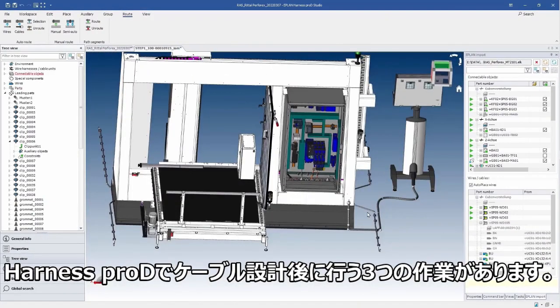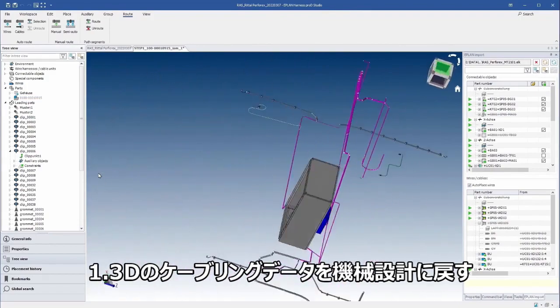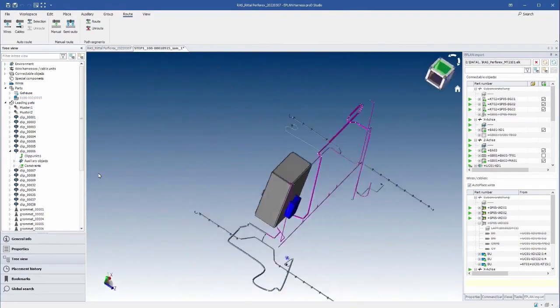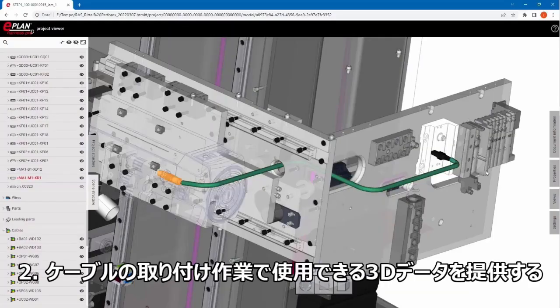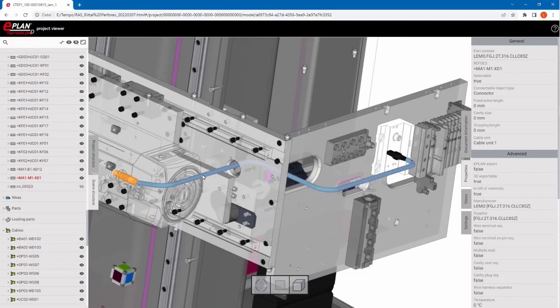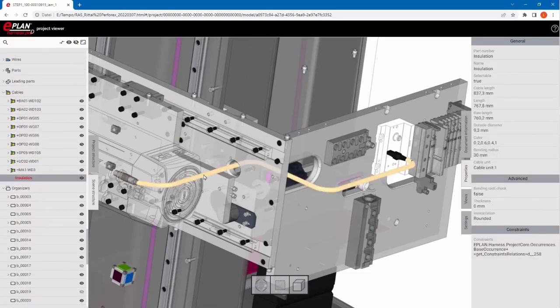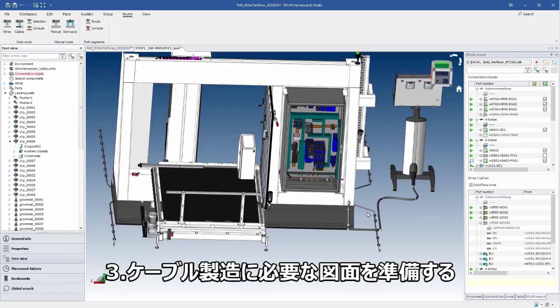Now, there are three possibilities to continue working with this data. 1. Transfer the cabling as a 3D model to the mechanics. 2. Provide the complete 3D data for the installation of the cables. 3. Prepare the production drawings so that the cables can be manufactured individually.